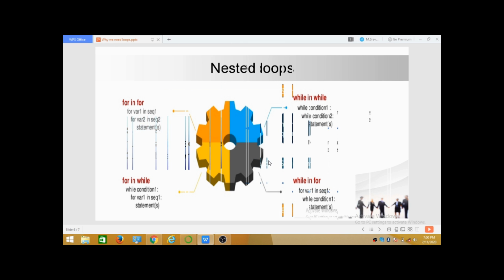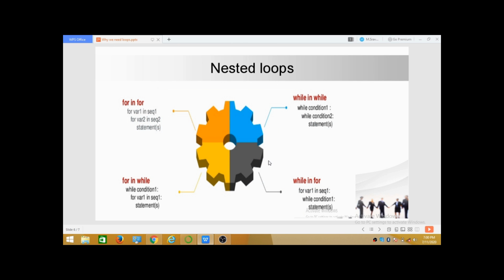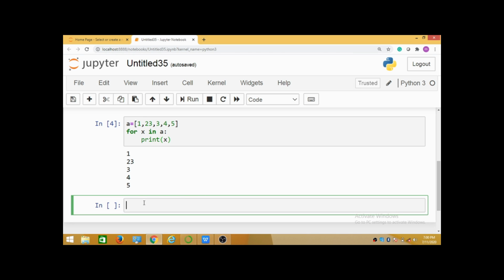The next loop is nested loops. In Python we have 4 types of nested loops. One is for in for, the second one is while in while, the third one is for in while, and the fourth one is while in for. So let's see them one by one. Again I go to my Jupyter notebook, and here I am giving one sequence.